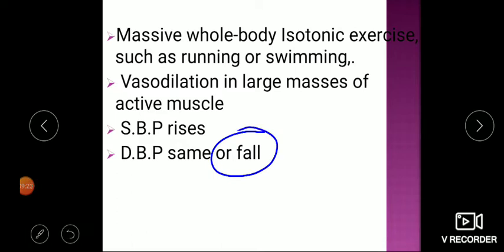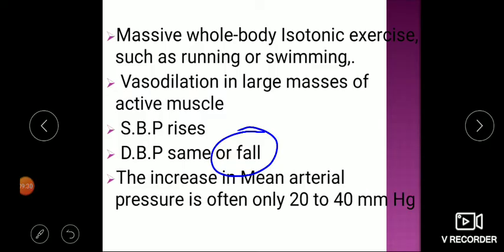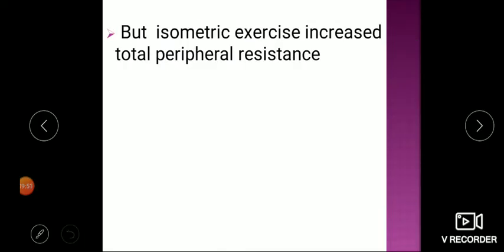So in moderate exercise there is a fall in diastolic blood pressure, and the increase in mean arterial pressure is only around 20 to 40 millimeters of mercury, because systolic is rising but diastolic remains the same or falls. This is the case in whole body exercise like running and swimming. That's why running and swimming are recommended for blood pressure treatment.